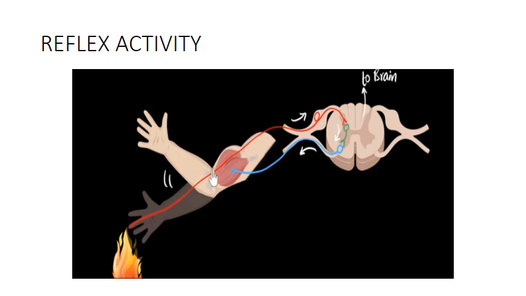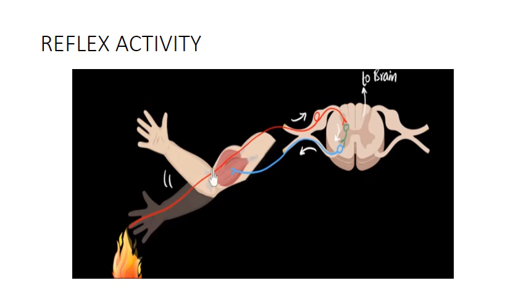The sensory neuron will carry this information to the spinal cord. And this is the dorsal portion of the spinal cord. Dorsal means what? It is the posterior portion of the spinal cord. Through the dorsal portion, the sensory neuron will enter the spinal cord. Then the green color is an interneuron, or connector neuron, or relay neuron.